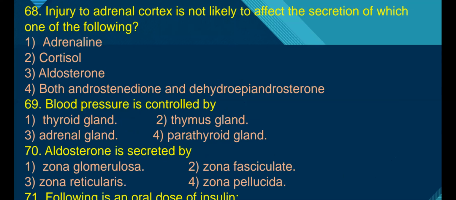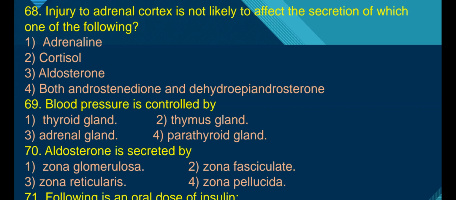Here cortisol secretion will be affected because cortisol is secreted from the zona fasciculata of the adrenal cortex. Aldosterone secretion will be affected because aldosterone is secreted from the zona glomerulosa of the adrenal cortex.